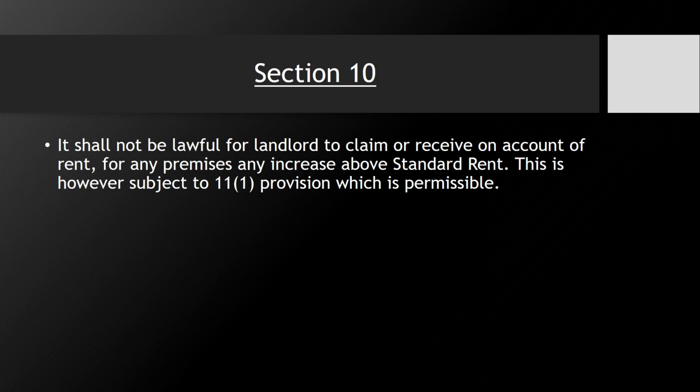So this was the standard rent. Now we are moving towards section 10. Let's read what it says. These sections are important, that's why I'm talking about these sections only. It shall not be lawful for a landlord to claim or receive on account of rent for any premises any increase above standard rent. This is however subject to the 11(1) provision, which is permissible. So the landlord cannot say that I need this much money on and above standard rent.